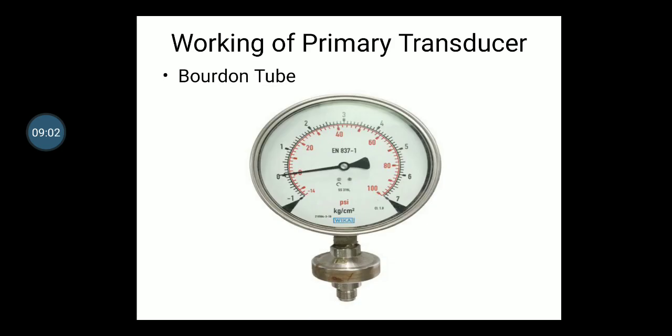As the pressure increases, this pointer will start moving from 0 to 1 to 2, and so on. Okay, it is written as PSI. PSI is a unit of pressure, pound per square inch, and pressure is nothing but force upon area, right? So that is why one more unit is written, kg per centimeter square. Kg is force, per centimeter square is area. Okay, so that is a simple diagram of a Bourdon tube.